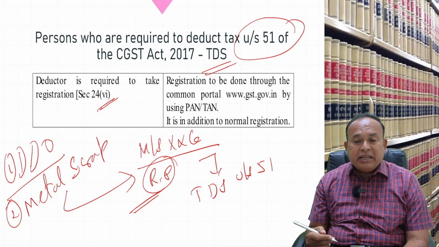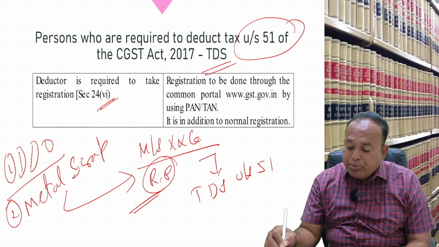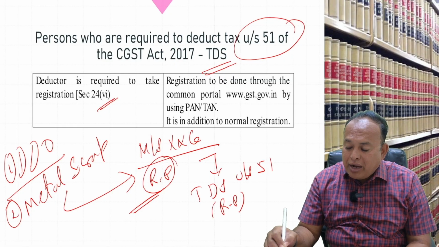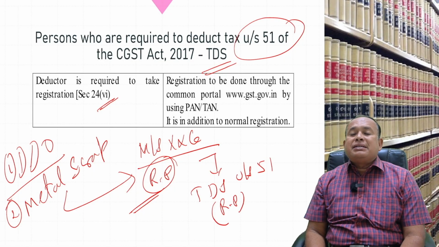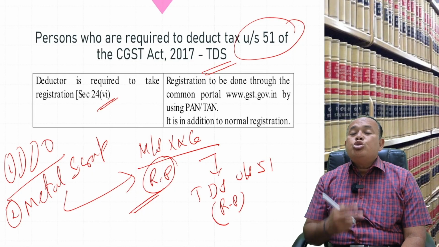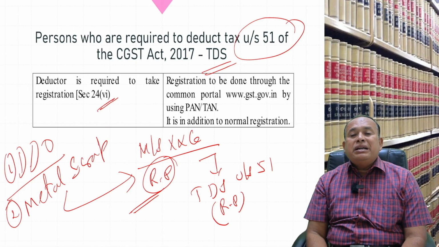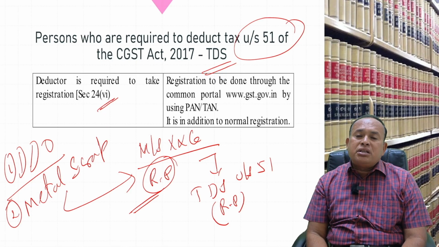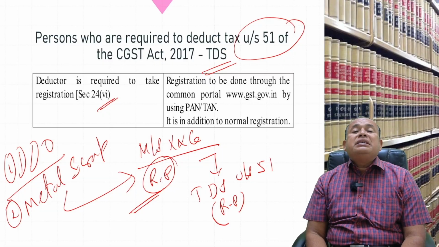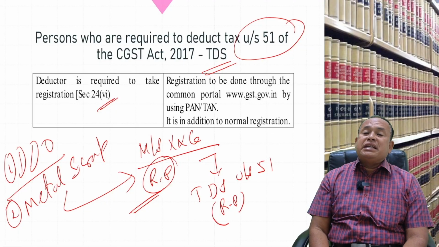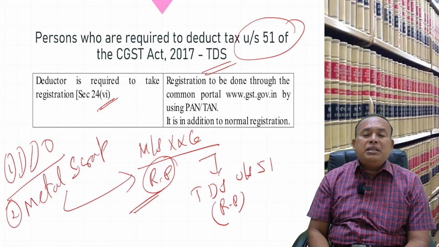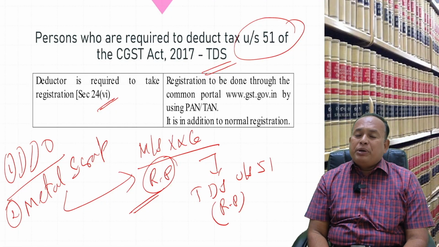The law here very clearly says a separate registration is required as a TDS deductor, meaning thereby XN company will have two registrations. One is the regular registration, the normal registration in GST law. The other is as a deductor of tax at source, for TDS deduction purposes. A separate registration should be possessed by the particular person.